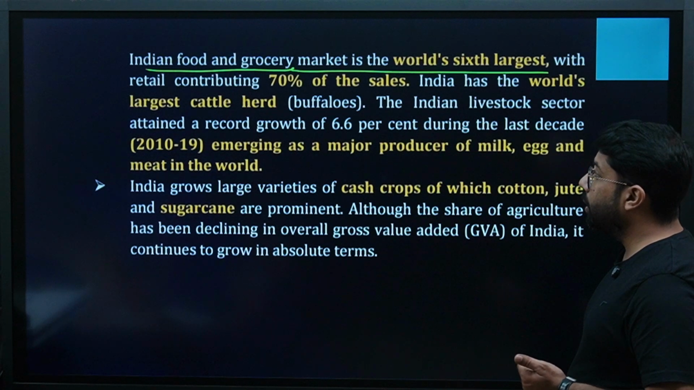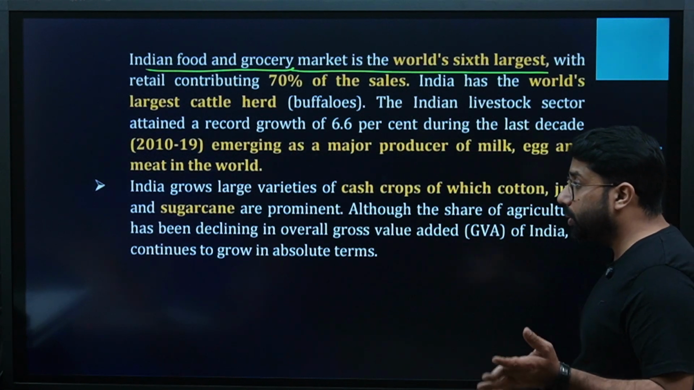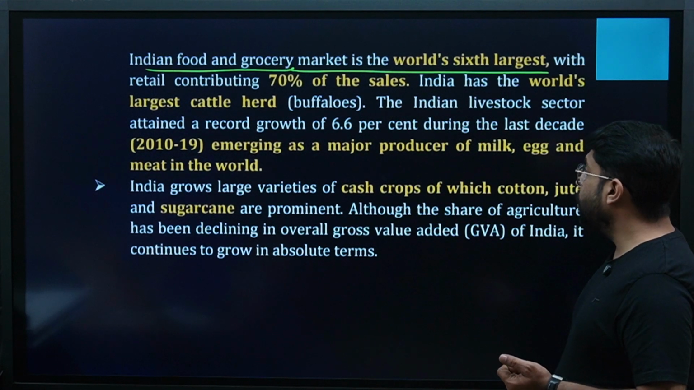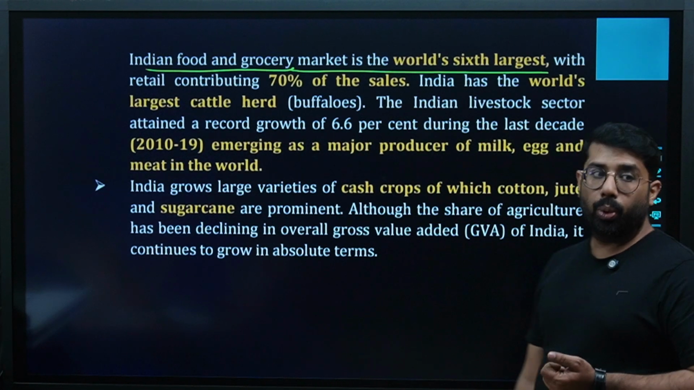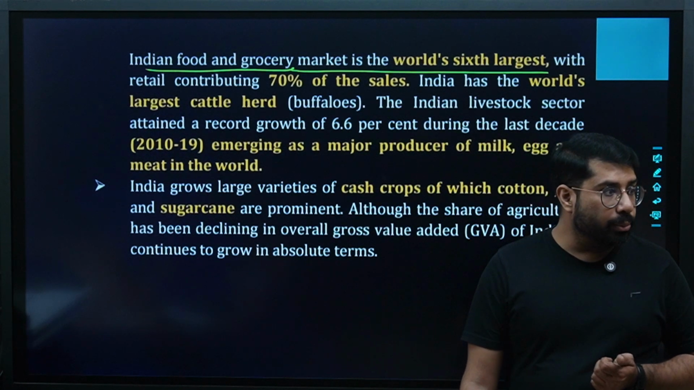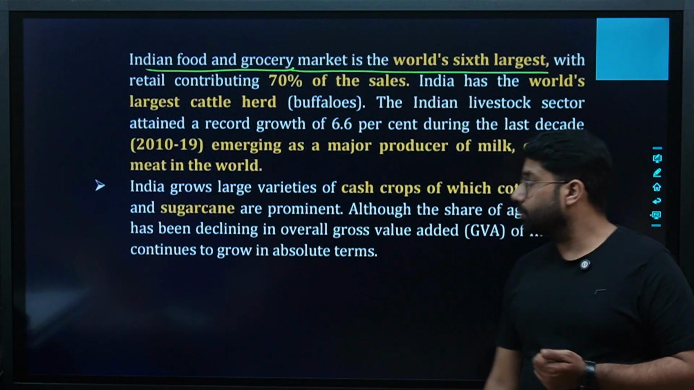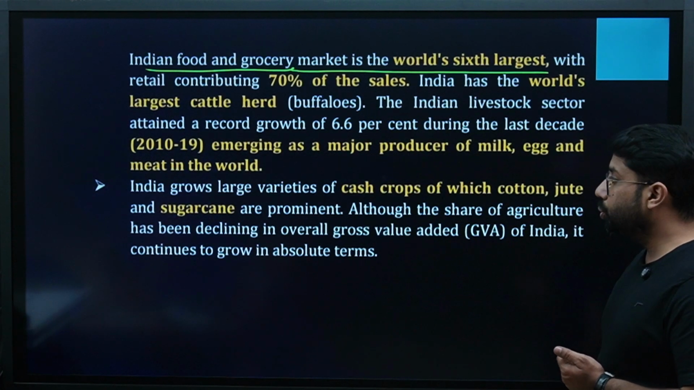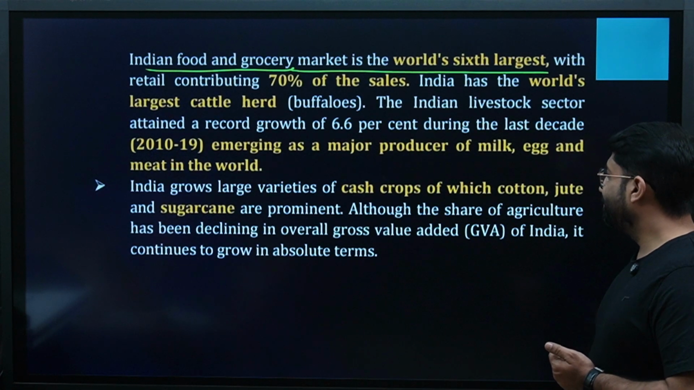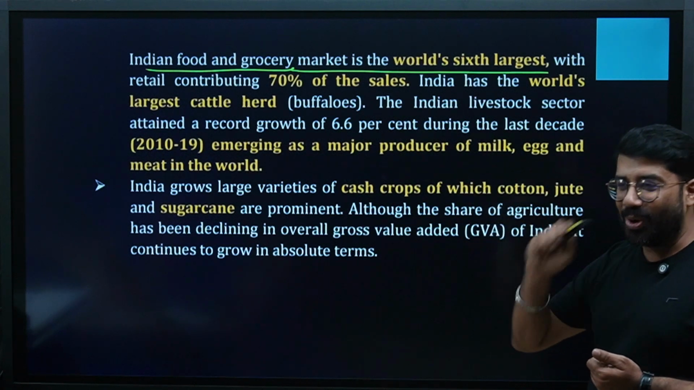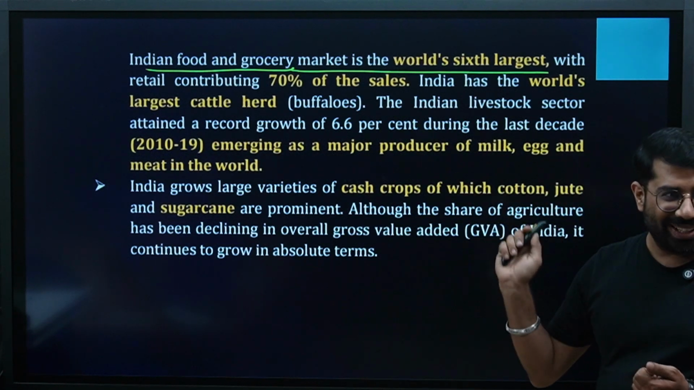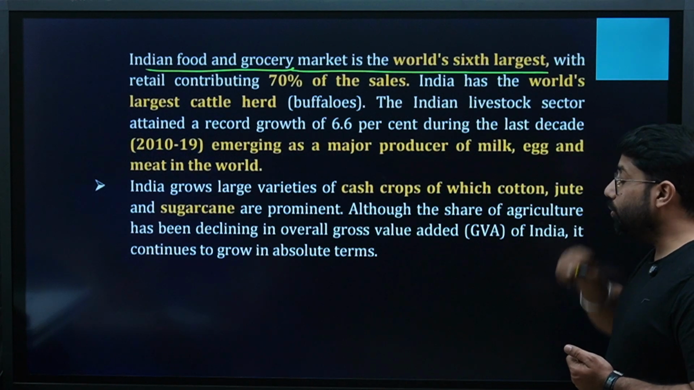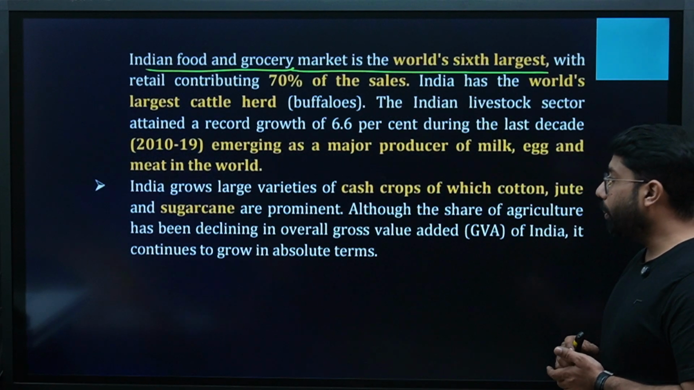The Indian livestock sector gained a record growth of 6.6% during the last decade, 2010-2019, emerging as a major producer of milk, egg, and meat in the world. You can understand the position of India now. Yes or no? India grows large varieties of cash crops, of which cotton, jute, and sugarcane are prominent.